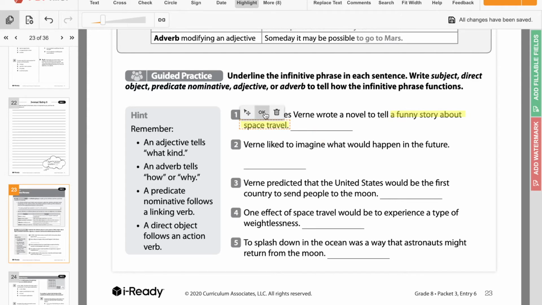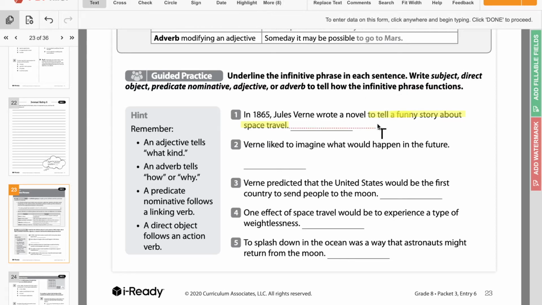Now, what type of function is this? Well, is it telling what kind? No, because we're modifying. Oh, I should have highlighted to tell also. Sorry.